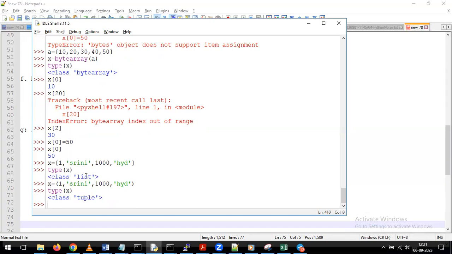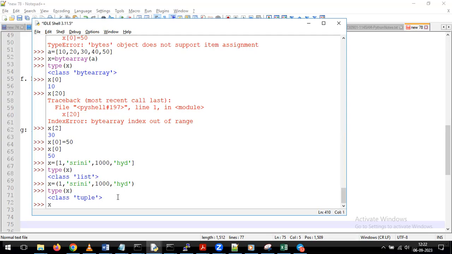Actually, here we have the list and we have the tuple, different data types. Whenever we give square brackets, it takes it as a list, but whenever we represent the same values within normal brackets, it becomes a tuple. Don't think that I'm giving the same values; what is the difference between normal brackets and square brackets? There is a difference. Internally, if we give square brackets, it will take the data type as a list, but if I give normal brackets, internally it takes the data type as a tuple.